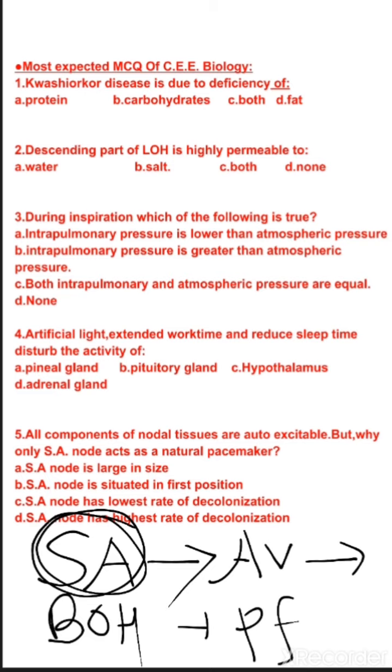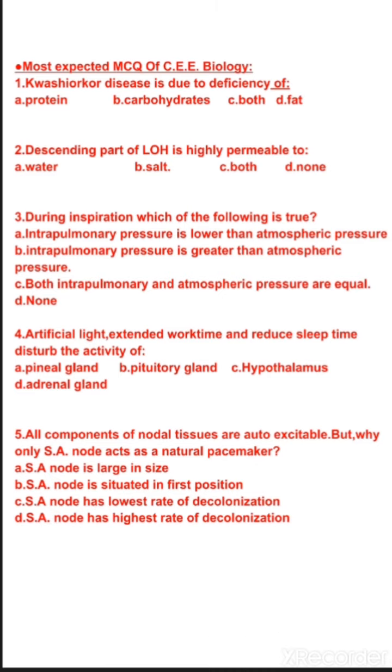The rest are not called natural pacemakers because the strength of electrical impulses and strength of depolarization is highest for SA node. So let us see the options. SA node is large in size. No, it's wrong. SA node is situated in first position.